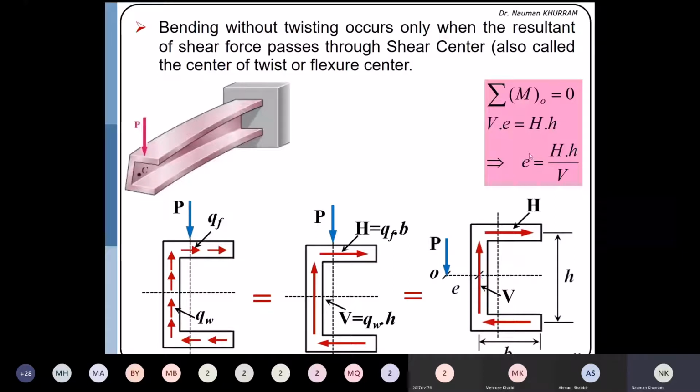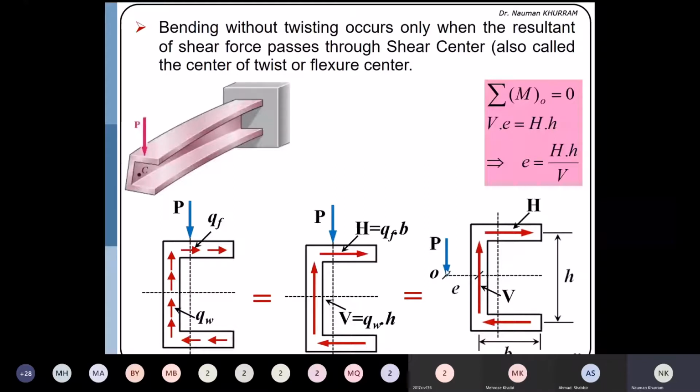And if we apply the load at a distance e, then the rotational equilibrium will also be satisfied, and we can achieve symmetrical bending without twisting. So this point O is the point which is referred to as the shear center. Why is it called shear center? Because this point is a function of the shear forces, the horizontal shear forces and the vertical shear forces, which are produced within this section. This point may be inside the section or may be outside the section, just like in this case.